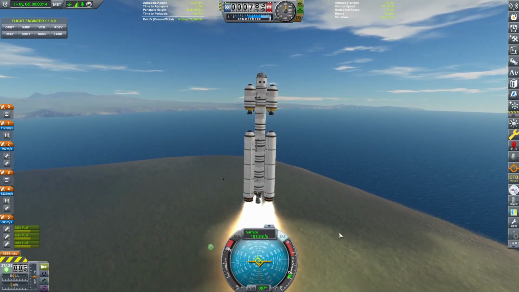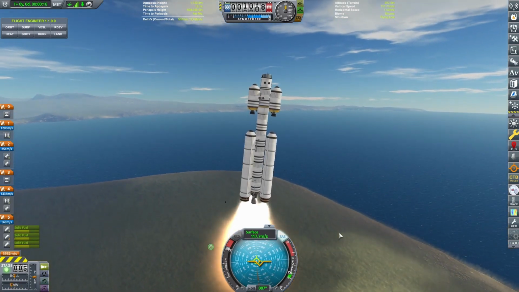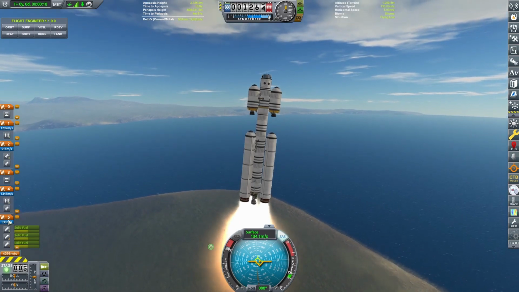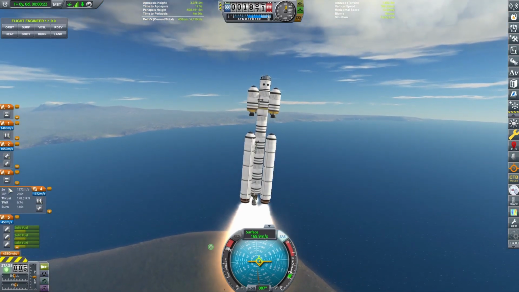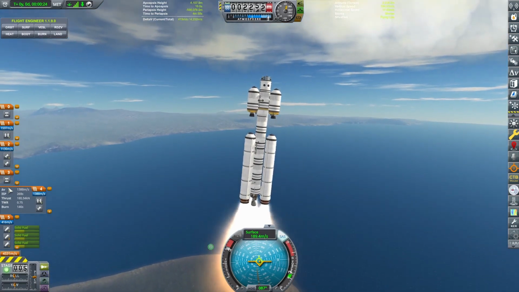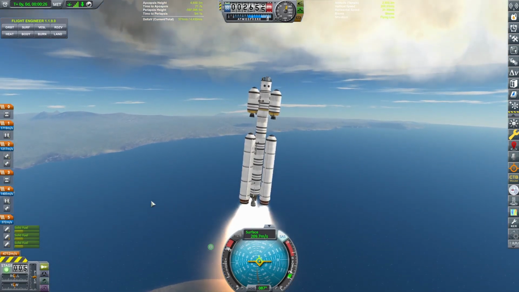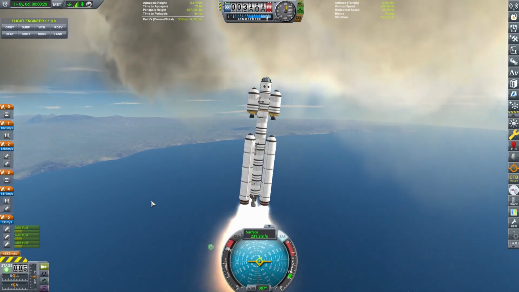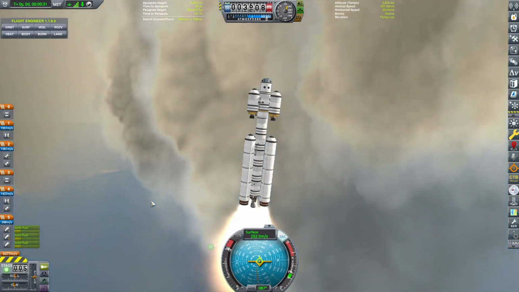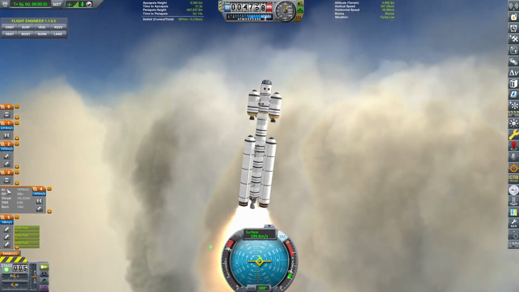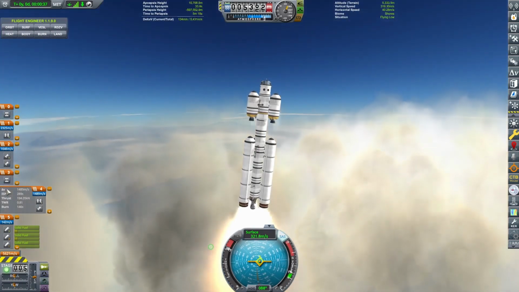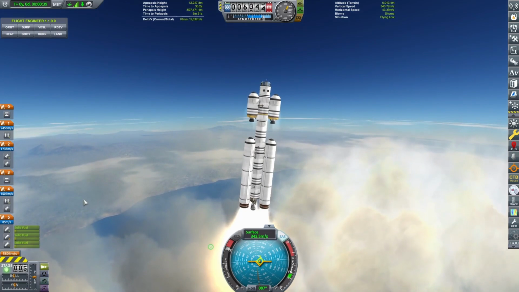Start our turn at 100 meters per second. Never actually checked the thruster weight on this stuff. Oh wow, that's a lot. And that's not that much. Okay, that explains some stuff. Well, this thruster weight will go up as we lose fuel, so this one should be fine eventually.